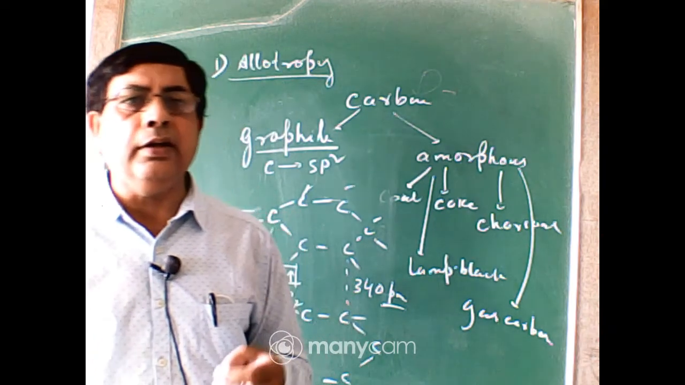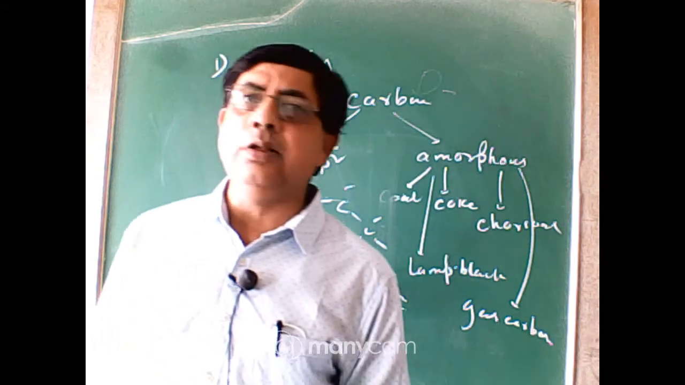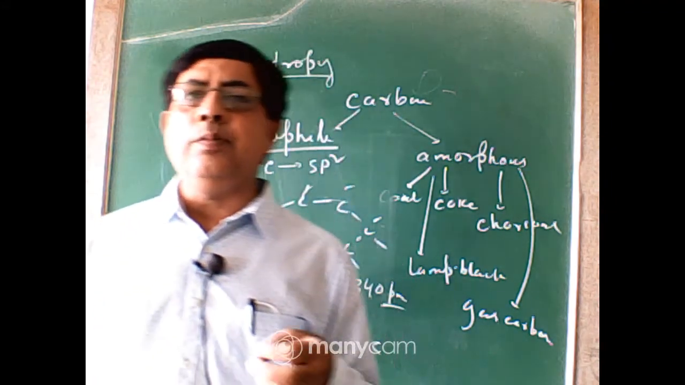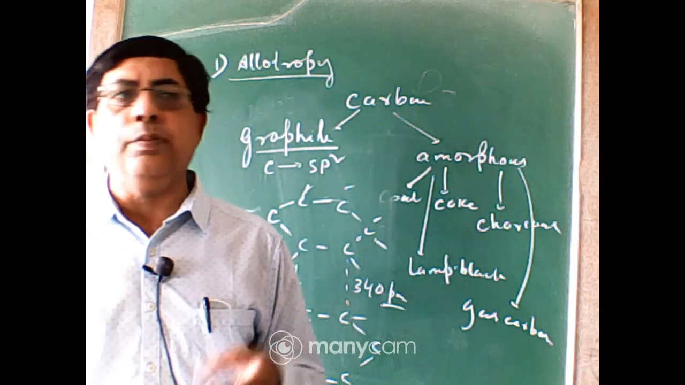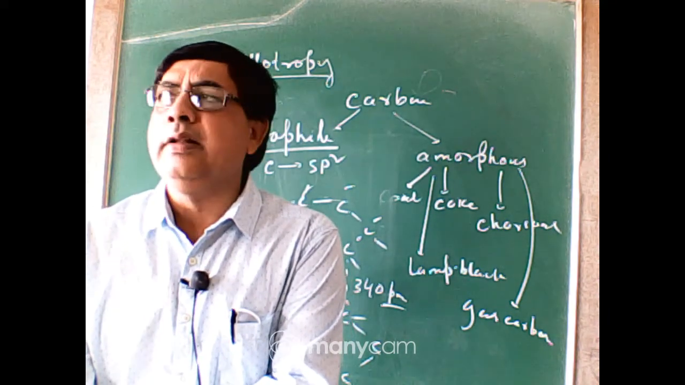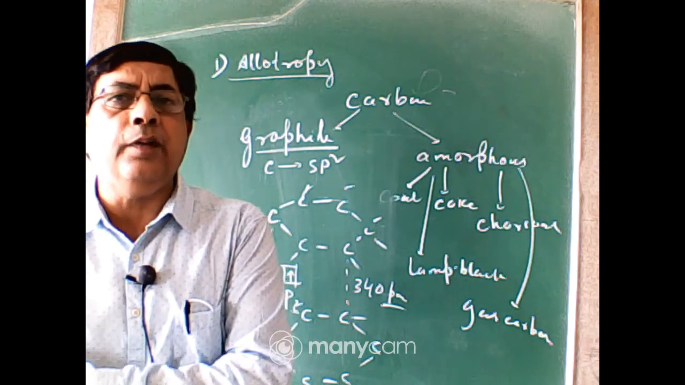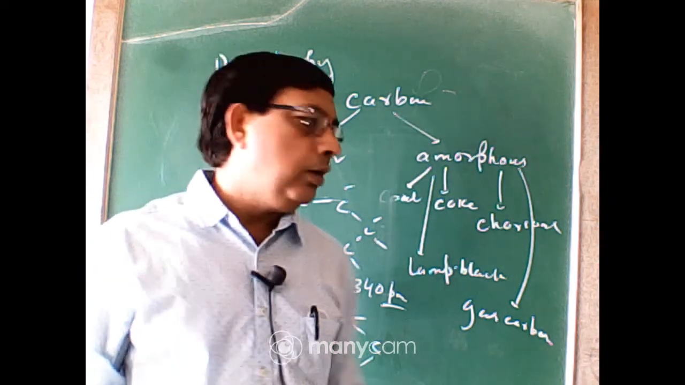So graphite is slippery in nature, and due to slippery character, graphite is used as a lubricant in machines of high temperature. In machines which produce high temperature, if we use oil or grease, they can vaporize, but graphite has very high melting point. So graphite powder can be used as a lubricant.